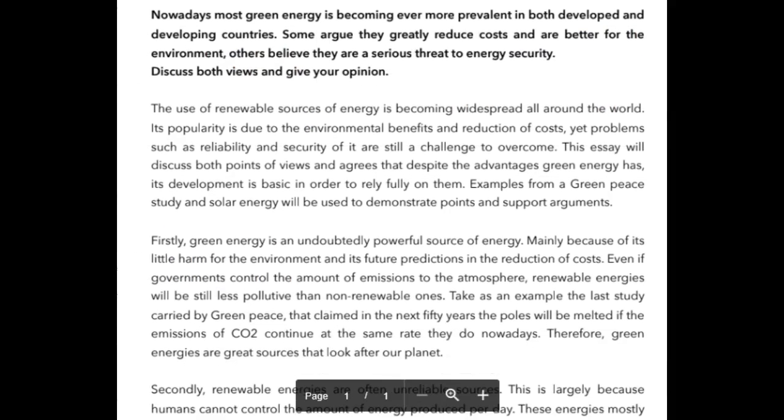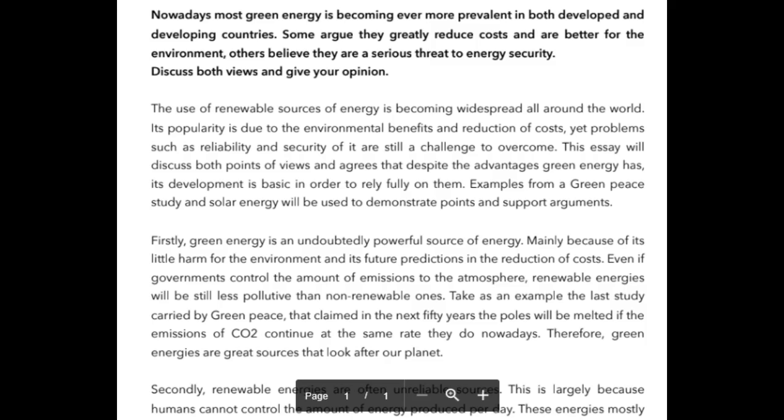Nowadays, green energy is becoming ever more prevalent in both developed and developing countries. Some argue they greatly reduce costs and are better for the environment. Others believe they are a serious threat to energy security. Discuss both views and give your opinion.